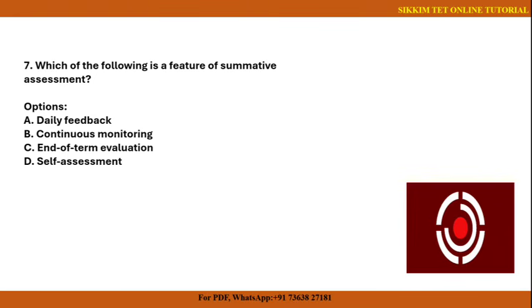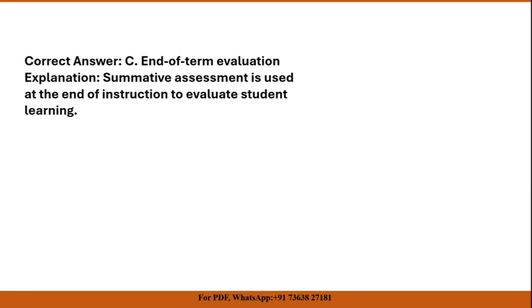Now, to answer this question, I'll give you a 10-second timer. Okay, time's up. The correct answer is number C, that is end of term evaluation.